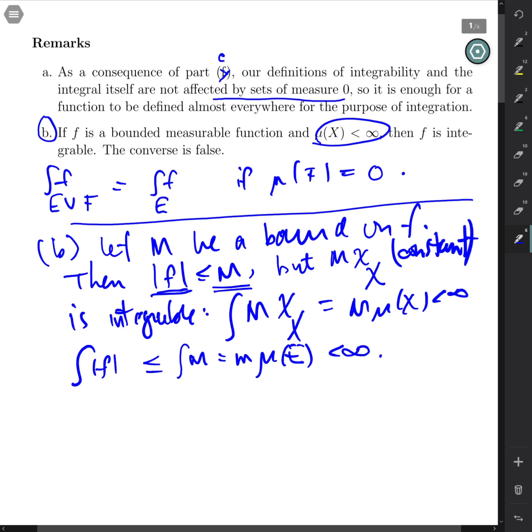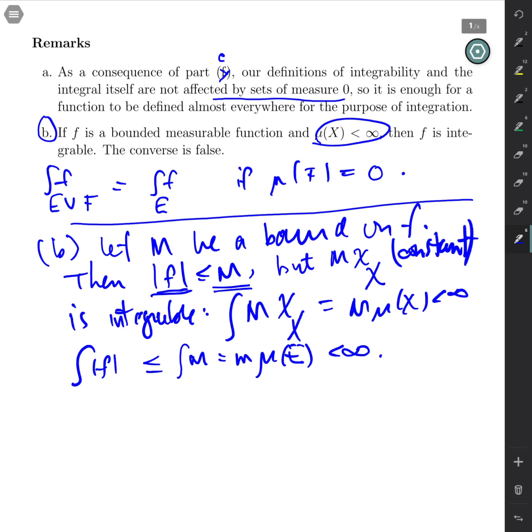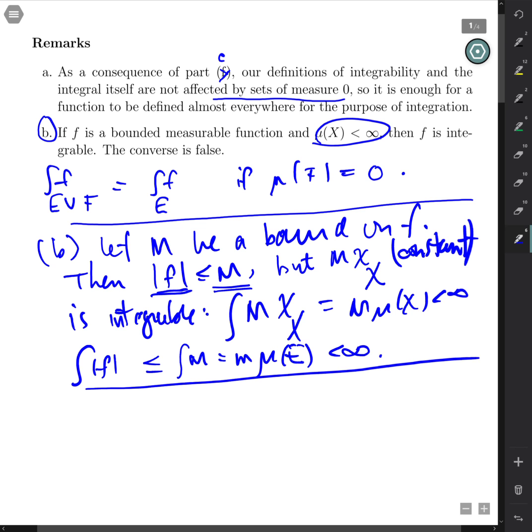The converse is false. You can have a function that's unbounded and a set that has infinite measure, and yet the function be integrable. So integrability does not imply the function is bounded, nor does it imply that the space, or the set you're integrating over, has finite measure. So as an example of this, I'll just write down an example and you can check out the conclusion.